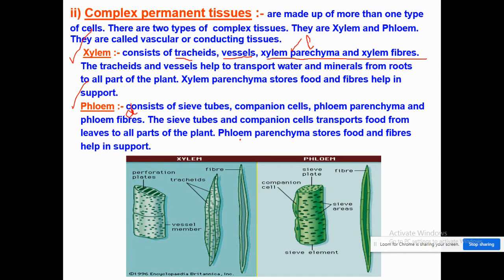We know that food is synthesized in the leaves because leaves contain chlorophyll, a green colored pigment that helps to utilize the sunlight and form food by using carbon dioxide and water, and this phenomenon is known as photosynthesis, which takes place in the leaves of the plant. But the other parts of the plant also require food, so it needs to be transported, and the function is carried out with the help of the phloem.